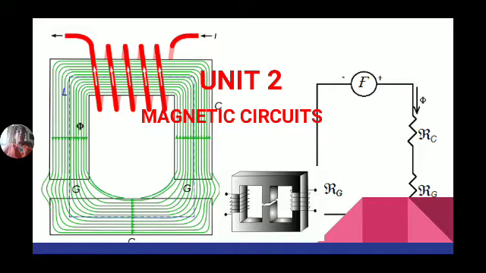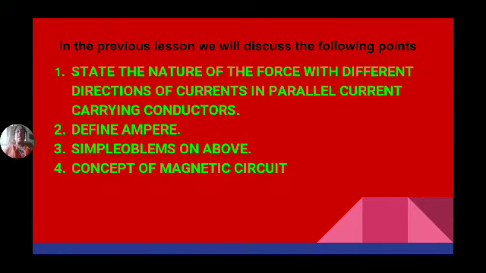But in the black figure, in the central limb total flux is produced and it divides into the two side limbs. Or the fluxes are produced in the outer side limbs, and in the central limb the sum of the two fluxes is passing. It means the total flux in all the areas is not the same. Such circuits are known as parallel circuits.